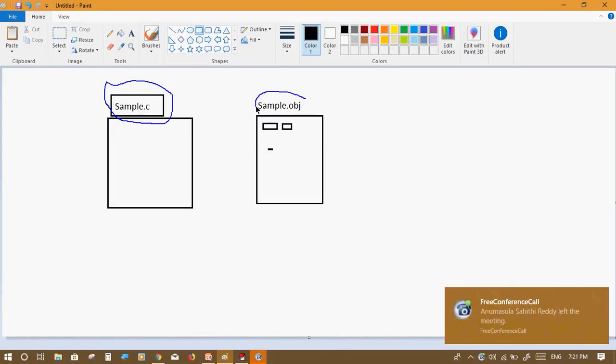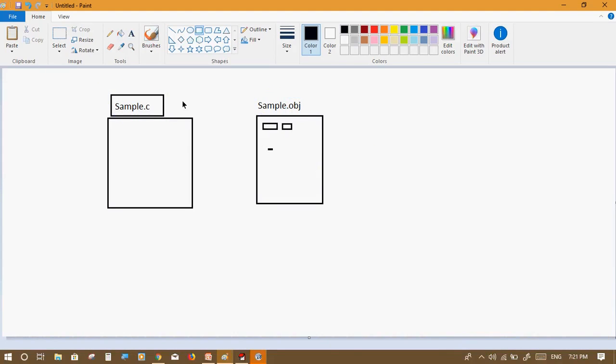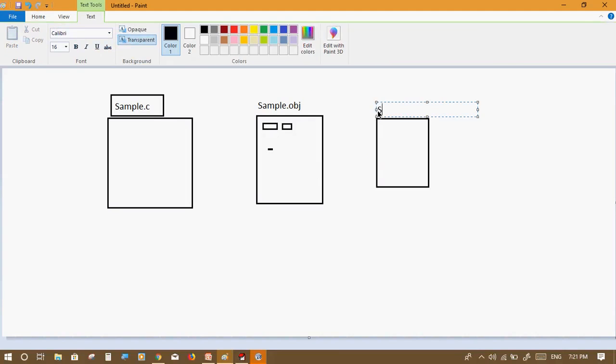After compilation, the program file format will be another format, called object format, which is an unreadable format. Next, after this, whatever object file is generated, it is going to generate one more file format, that is called what? Exe file format. Same name, sample.exe.